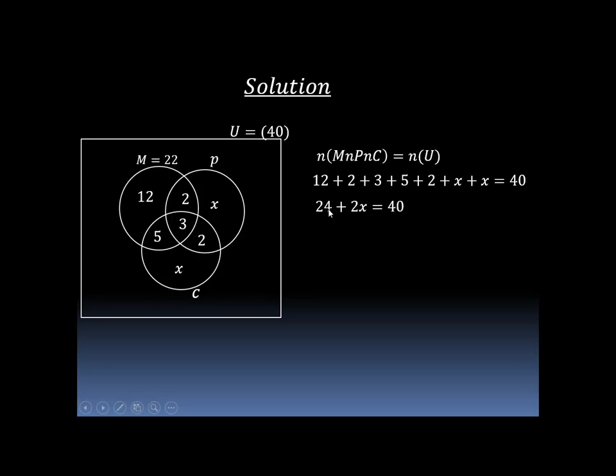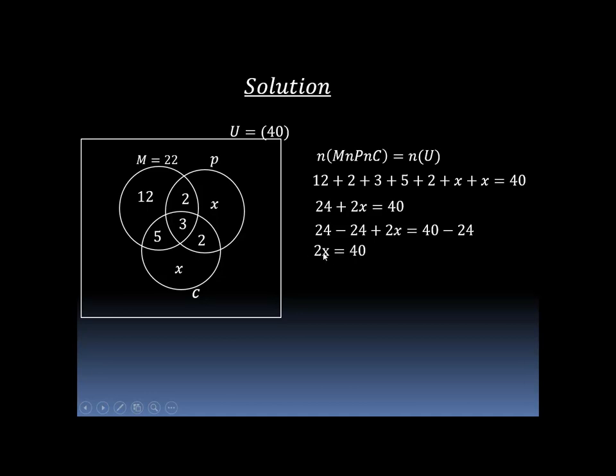Now let's subtract 24 from the left hand side and 24 from the right hand side. So we have 24 minus 24 plus 2x is equal to 40 minus 24. The 24 will cancel out the 24, and the 24 will be subtracted from the 40. So we have 2x is equal to 16.